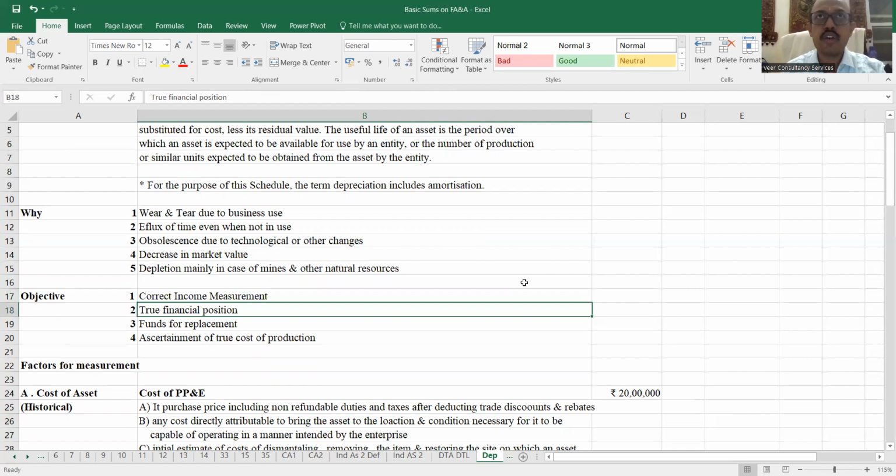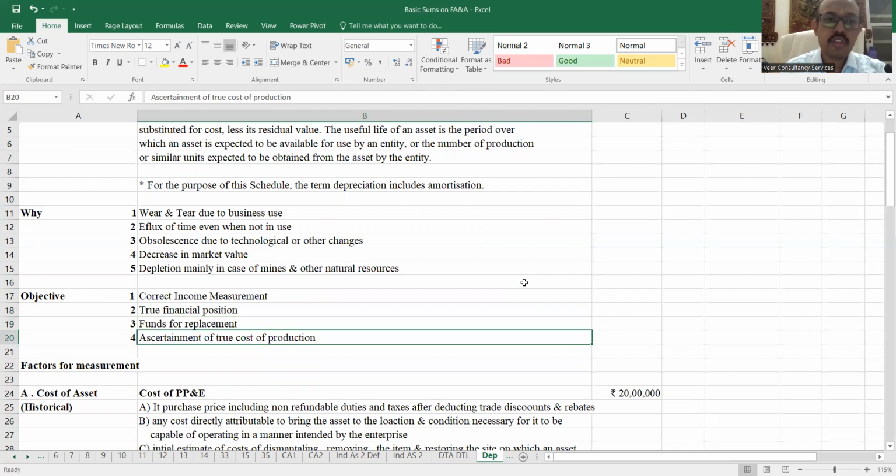So it is required for correct income measurement and to know the true financial position, because I cannot show the asset at 100 rupees when we all know that the value of the asset has gone down. And when you charge depreciation, there is no money that you're paying to somebody. It's just a book entry. So there is no cash outflow. That means you are actually creating a reserve out of which you might be able to buy a certain asset for the replacement of the current asset.